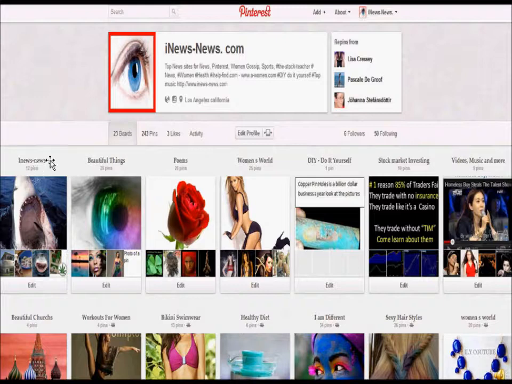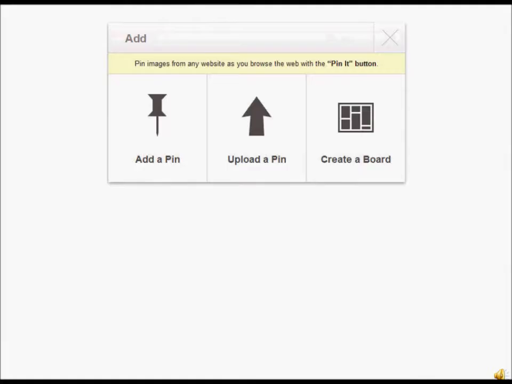These are boards that you can make. You can make as many boards as you want, and then you put your pins in the particular boards, and it's all done from this add button. So let's take a look at what it looks like. Once you hit this add button, you'll come to this particular page.